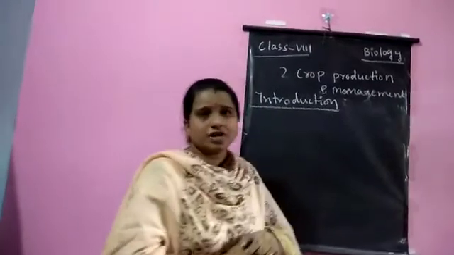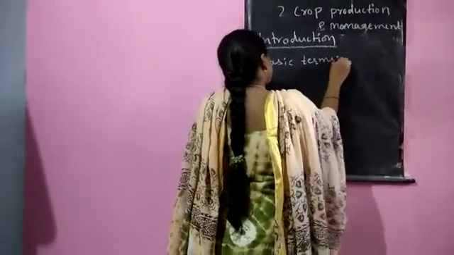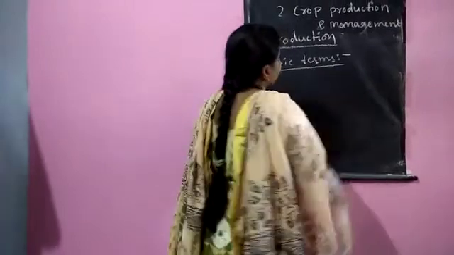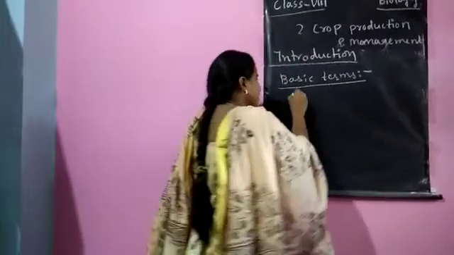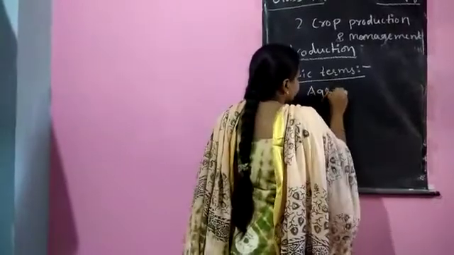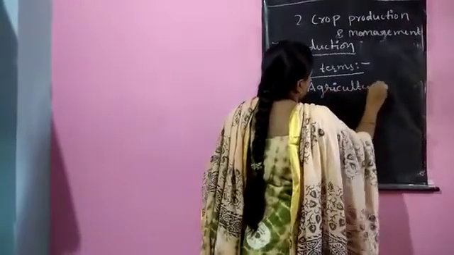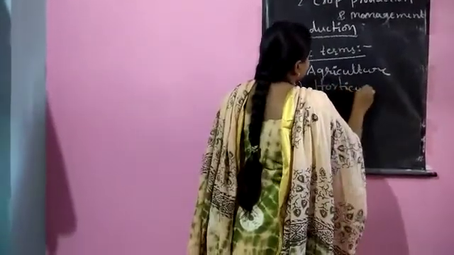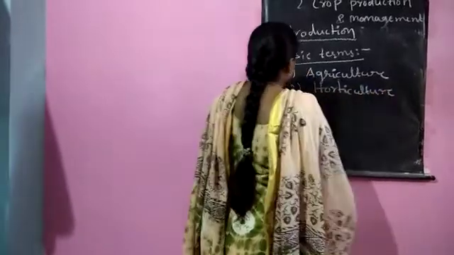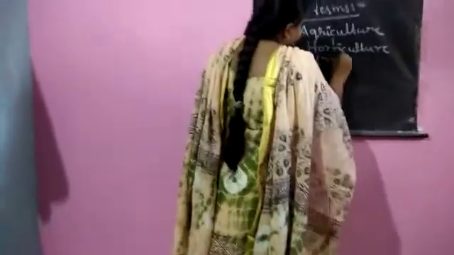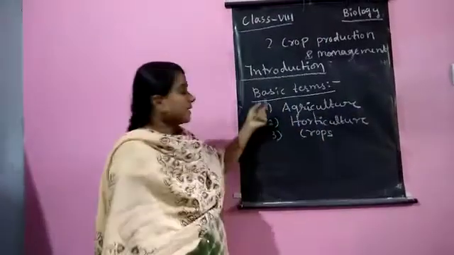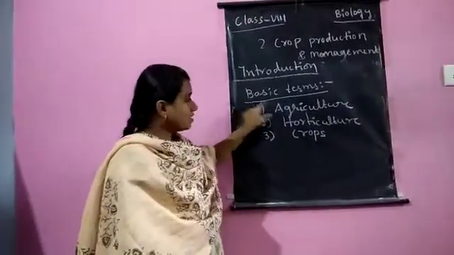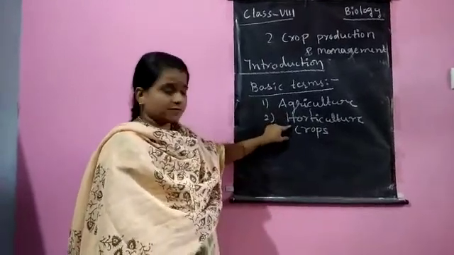Let us discuss the basic terms. There are three basic terms: agriculture, horticulture, and crops.